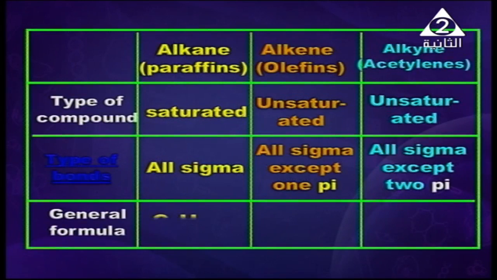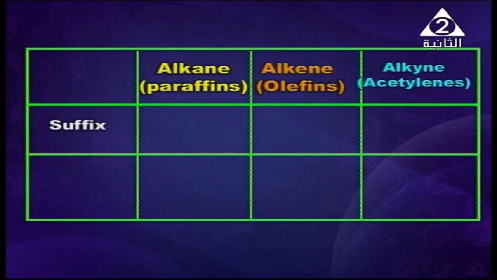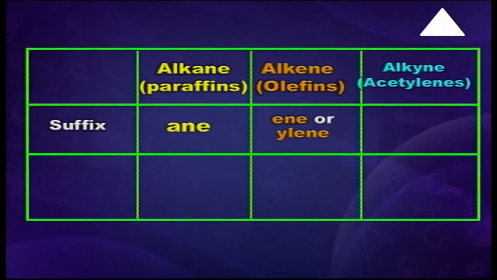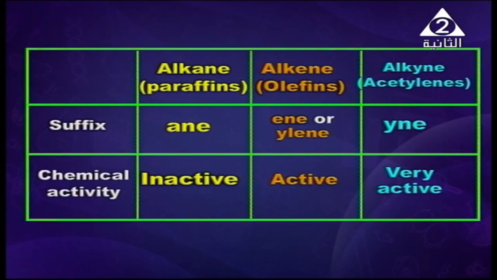And the general formula here is CnH2n+2 for alkanes, CnH2n for alkenes, and CnH2n-2 for alkynes. And the suffix ending the name is -ane for alkanes, -ene or -ylene for alkenes, and -yne for alkynes, and the chemical activity for alkanes is inactive, alkenes are active, and alkynes are very active compounds.